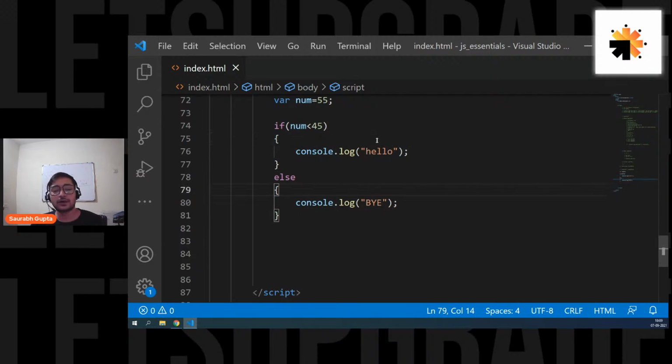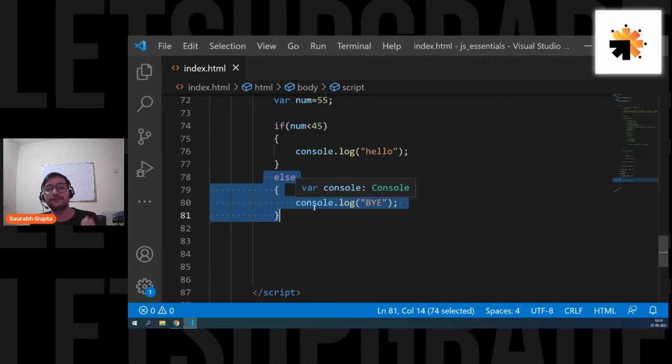Okay guys, so now without using any more time, let's get started. Yesterday we finished off at this, if and else. So now at least we know how to execute code based on a condition, right? This code is getting executed based on this condition. If this condition goes true, this will be executed. If this condition goes false, this will be executed. So else is basically for the false condition. That's simple, easy. Yesterday we basically ended at this.